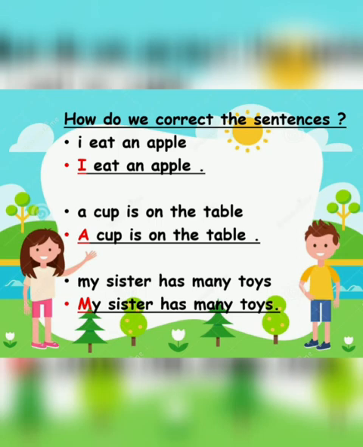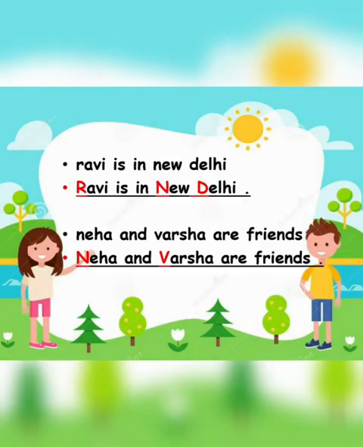Okay? Read the third sentence. My sister has many toys. What will we do here? M will be in capital and at the end there will be a full stop. Okay. Next, Ravi is in New Delhi. Now children, look here very carefully. Ravi is the name of a boy, right? So R has to be in capital.